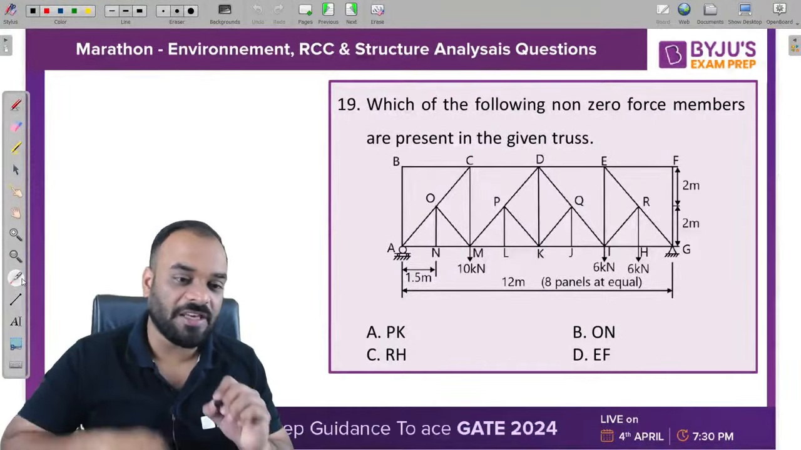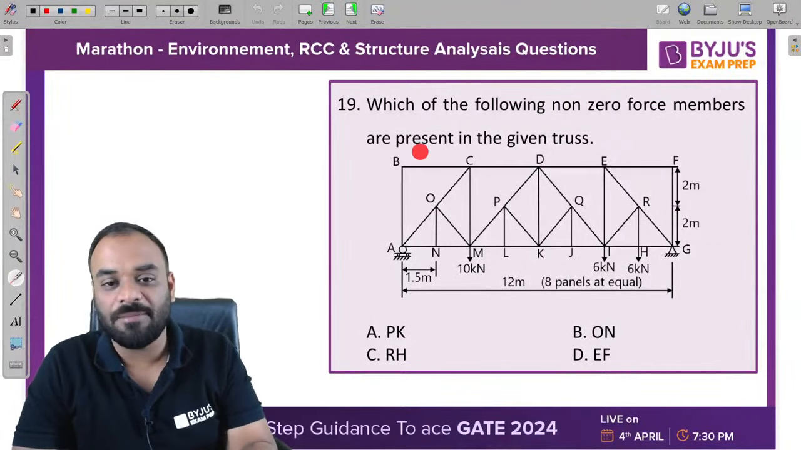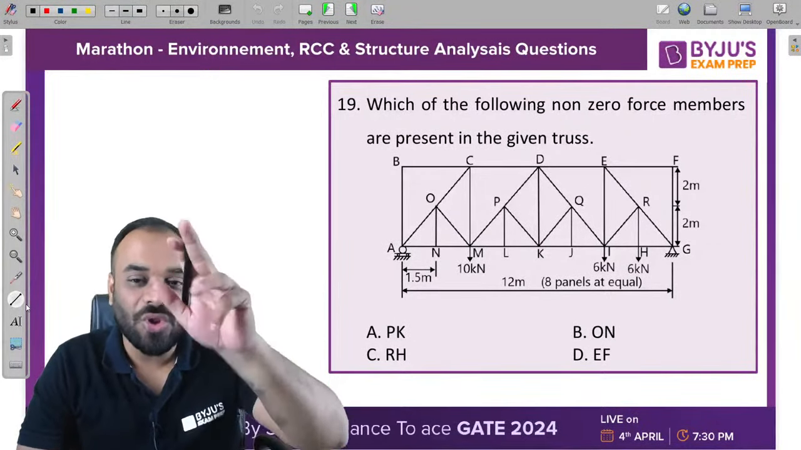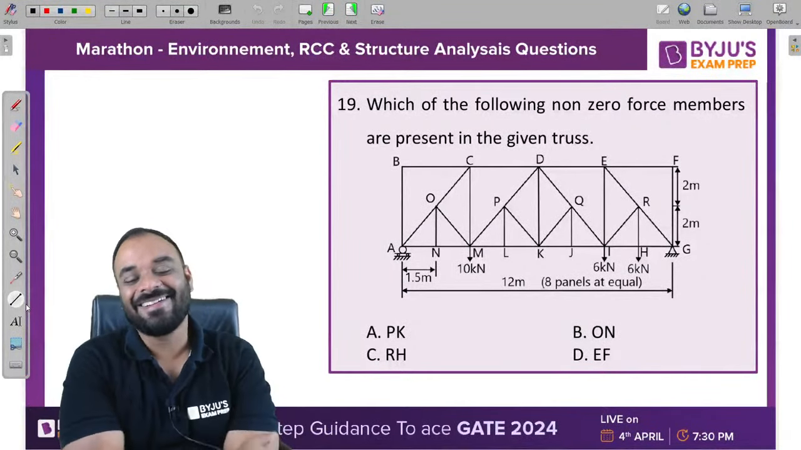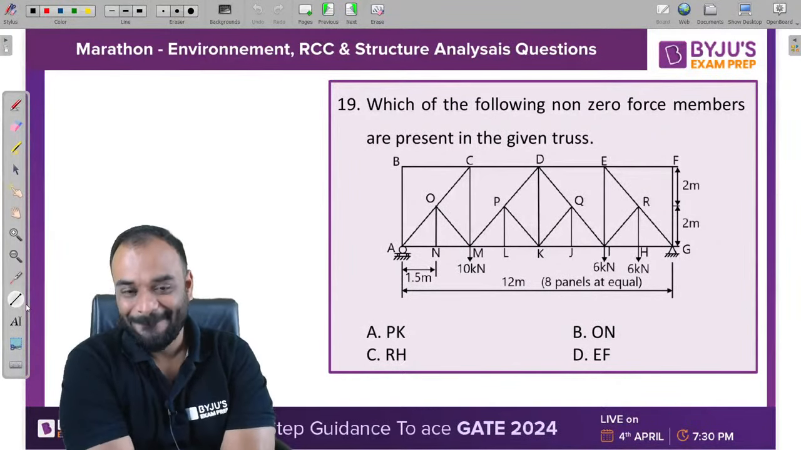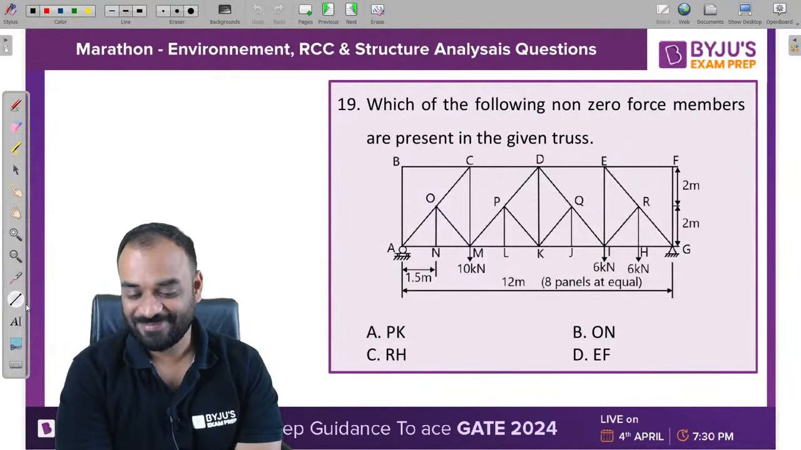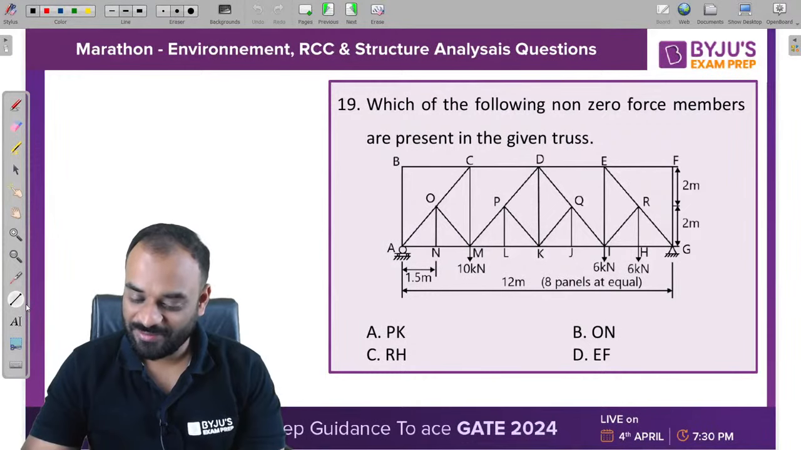Next question. Be careful. Which of the following non-zero force members are present in the given truss? You need to tell me the non-zero force members, not the zero force members. It is a tricky question, but the answer is easy. Non-zero force member, not the zero one. Do it guys, do it.